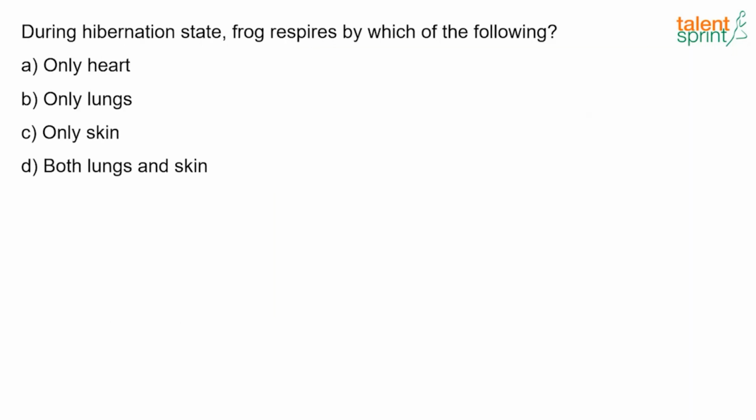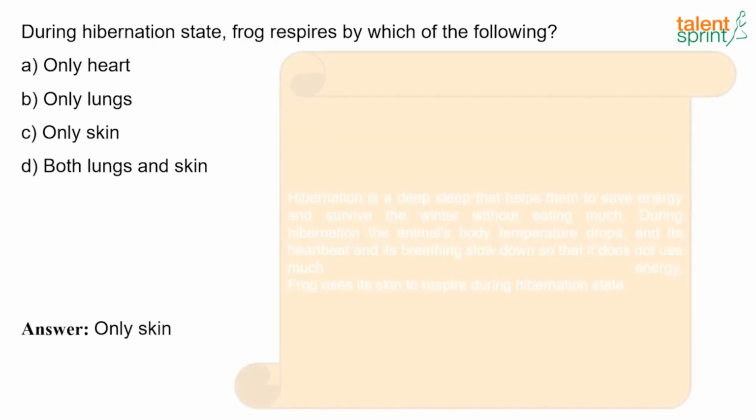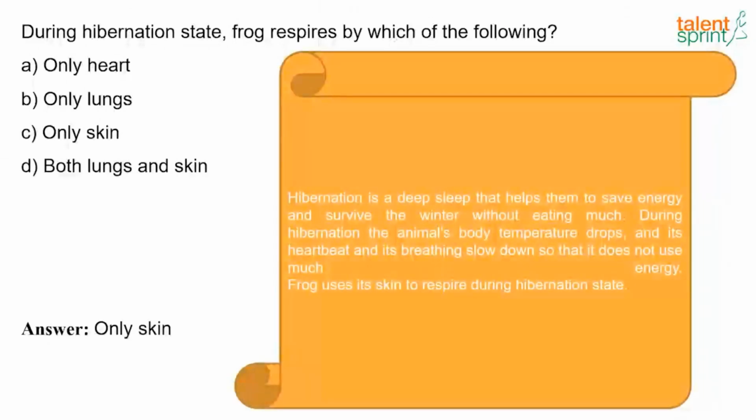Now the next question. During the hibernation state, the frog respires by which of the following? So what's the answer? It's only through skin. So hibernation is a deep sleep that helps them to save energy and survive the winter without eating much, and during hibernation the animal's body temperature drops and its heartbeat and breathing slow down, that is, it does not use much energy. So the frog uses its skin to respire during hibernation.